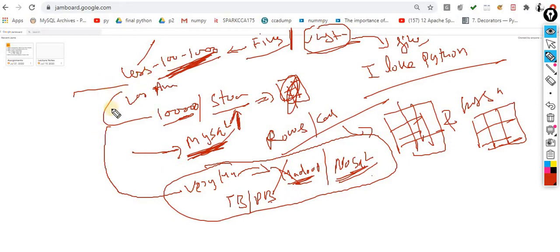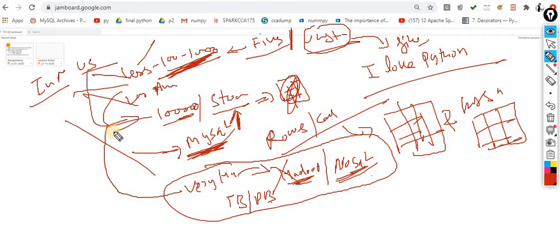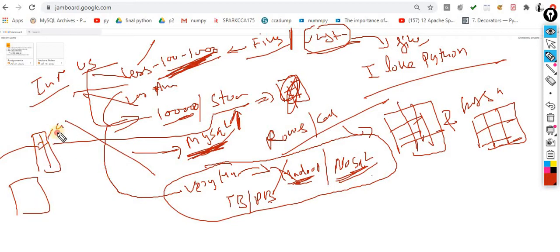So now I think the picture is clear to you guys. What are files and where to use files, and what is MySQL and where to use MySQL. Without these things, industry database projects cannot be complete. Keep this point in mind, because you have to store the information somewhere. For example, your username and password are stored somewhere in the system. Whenever you enter your username and password, data is picked from some database, and after that you get your own page. Your data is stored somewhere, might be in the cloud, in data centers. That depends on the application you are using.